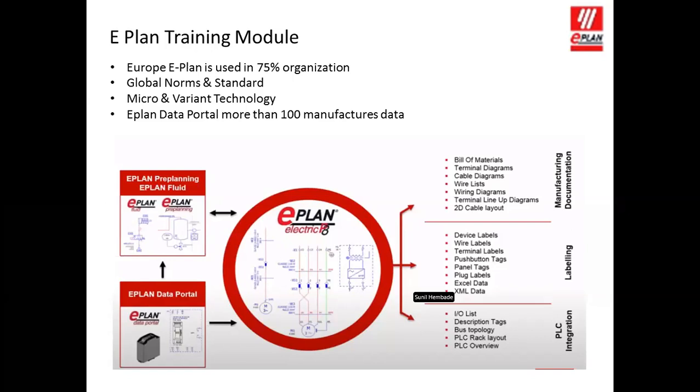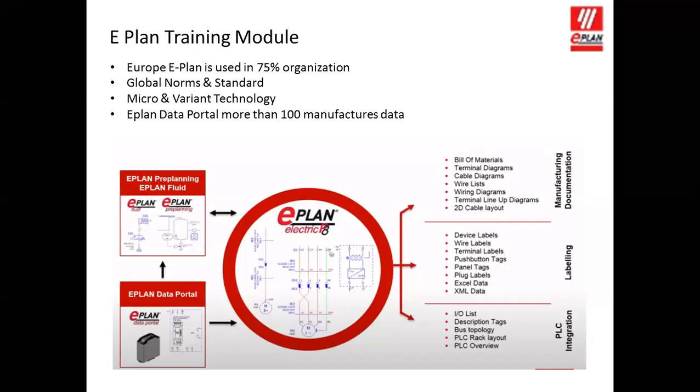It is a very win-win situation for all designers. It makes it very easy. You do not need to maintain any additional database, or make any new components for that. You will get more than 80,000 components already available in the E-Plan data portal.